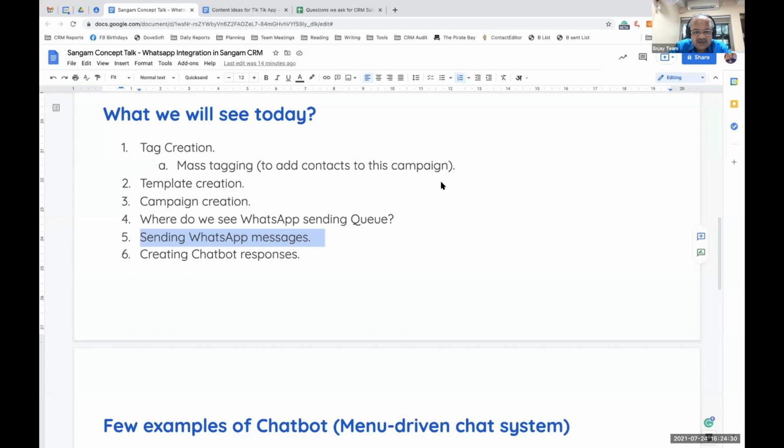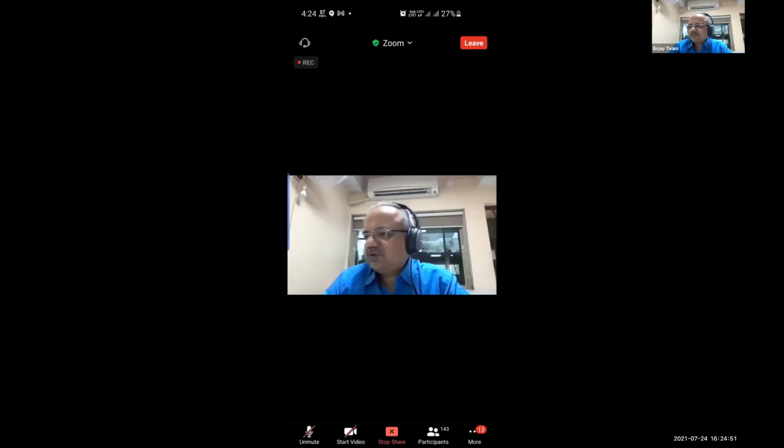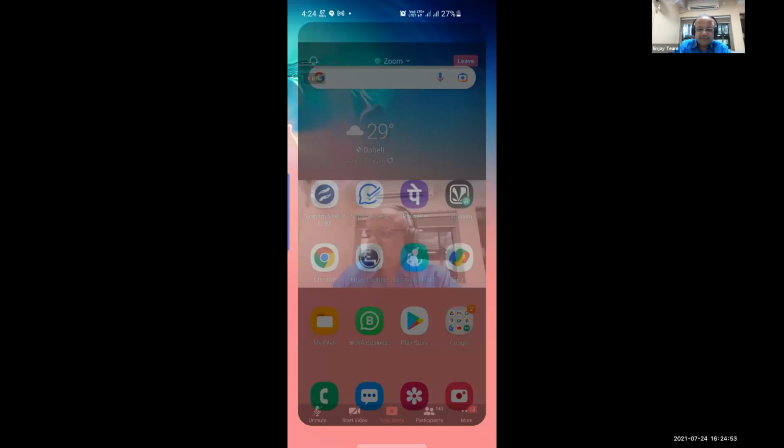Colin Martins has asked, can you show again how to create a chatbot response? Yes. So I will share the mobile screen and show it to you. We stop the sharing from here, and now you will see the mobile screen, how this chatbot is created. So we'll create one new response for you.